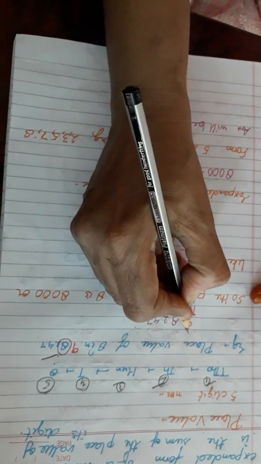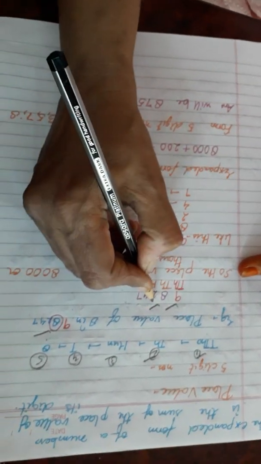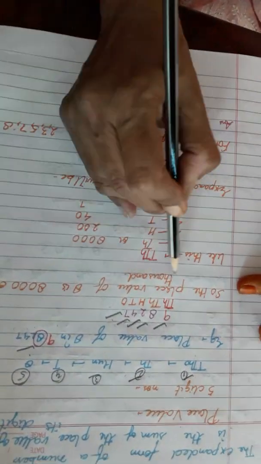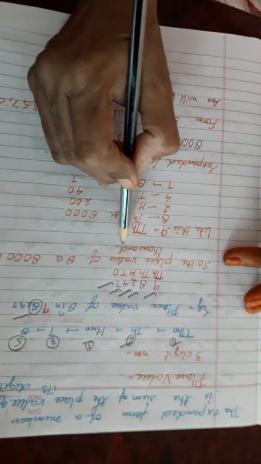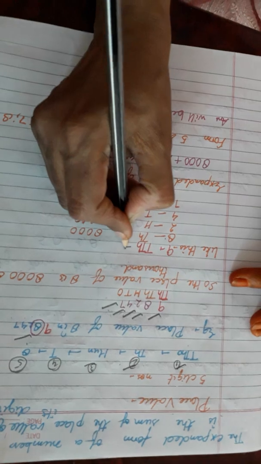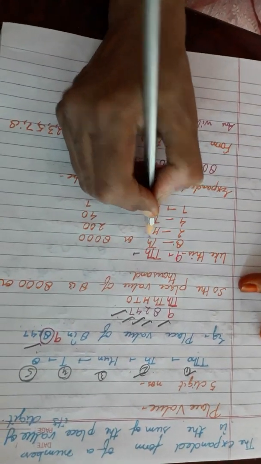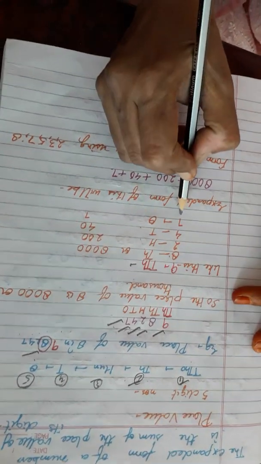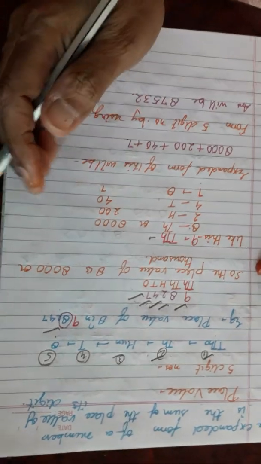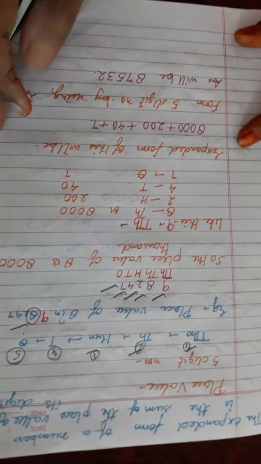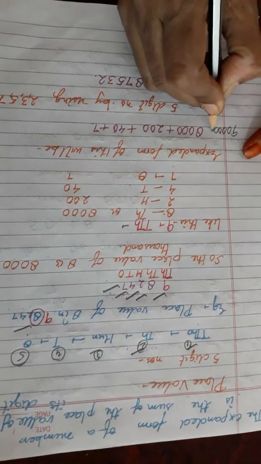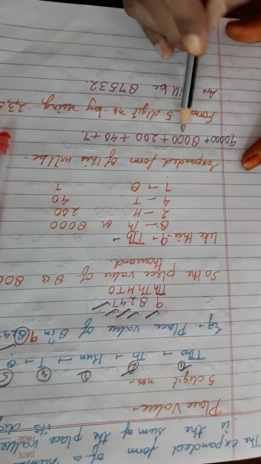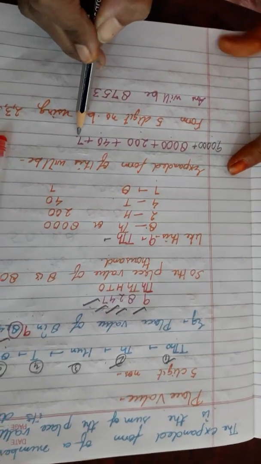98247. It should be written as 9 ten-thousands, 8 thousands, 2 hundreds, 4 tens, and 7 ones. So the place value of 8 is 8,000. Like this, 9 is put in the place of 10,000, 8 is in the place of thousands, 2 is in the place of hundreds, and 4 is in the place of tens. 7 as usual is in the ones place. So the standard form of this number will be 9 ten-thousands plus 8,000 plus 200 plus 40 plus 7.